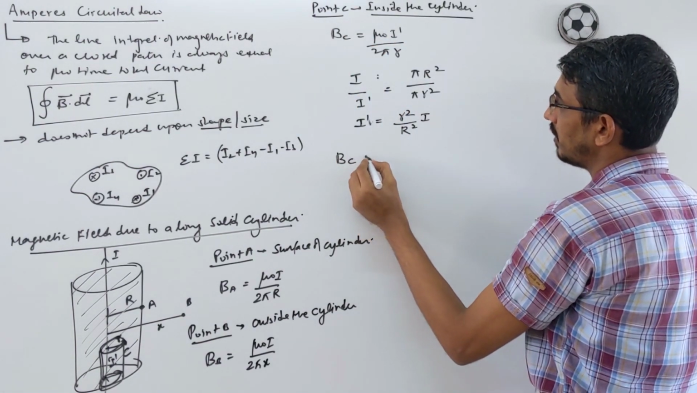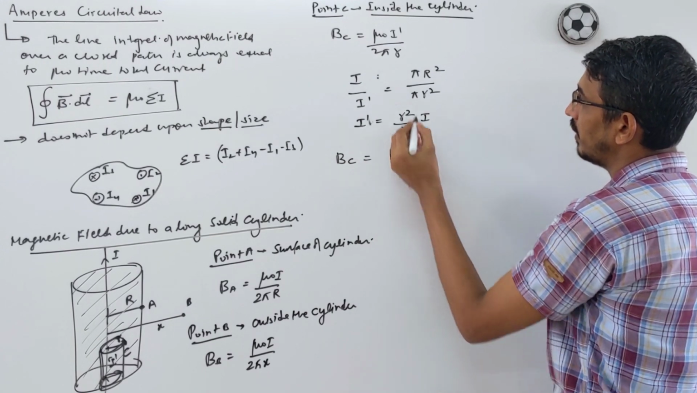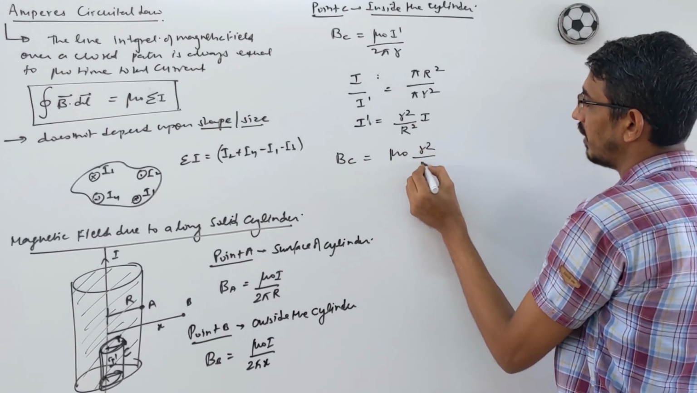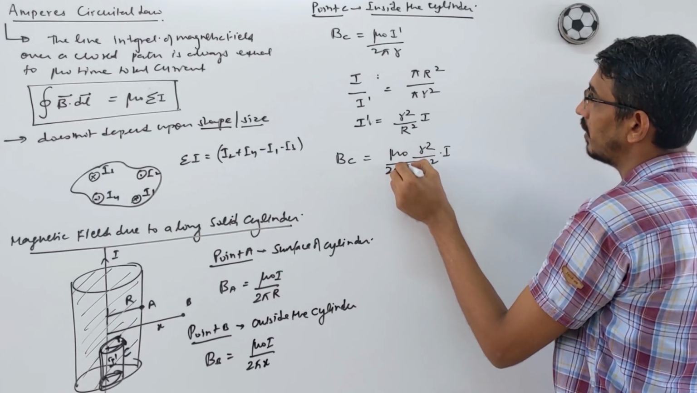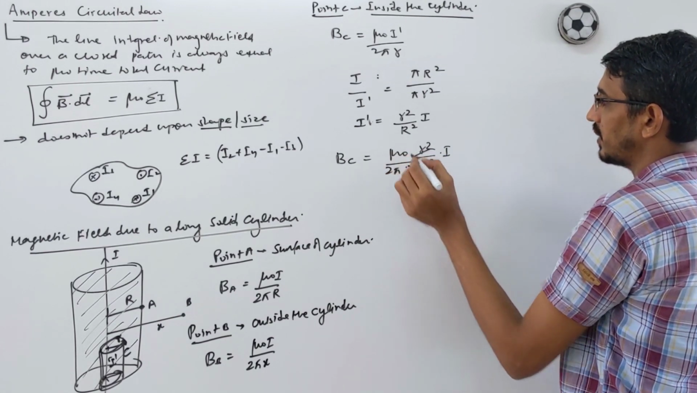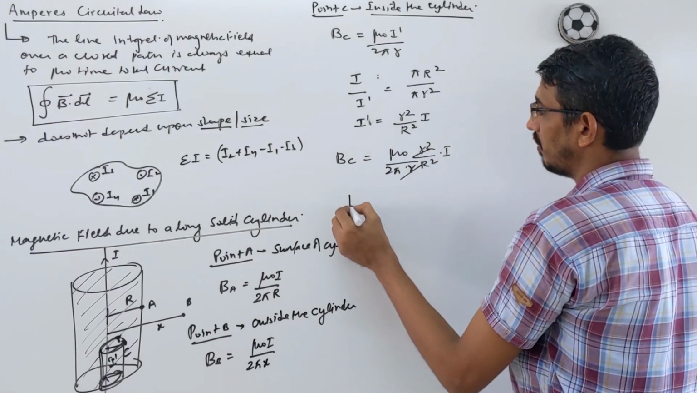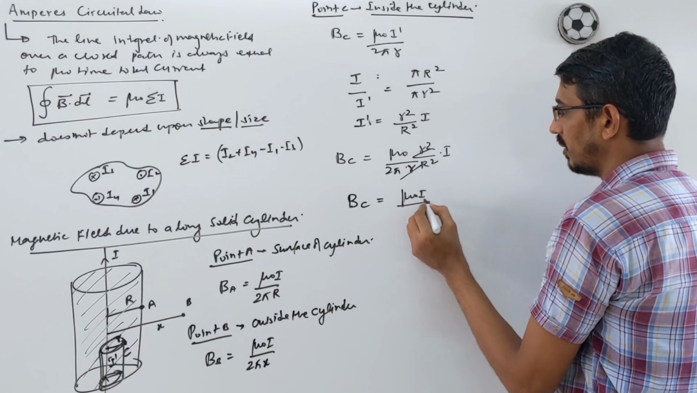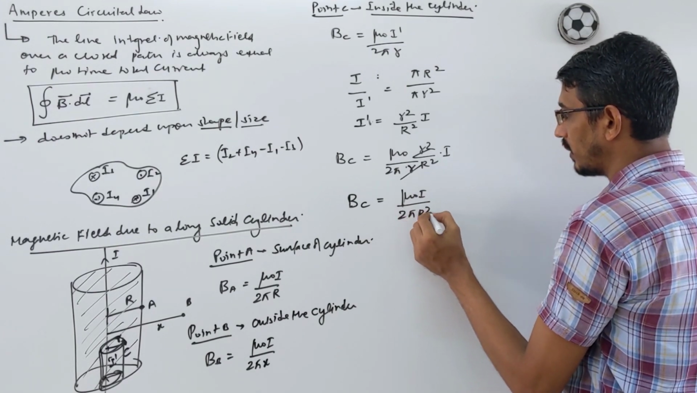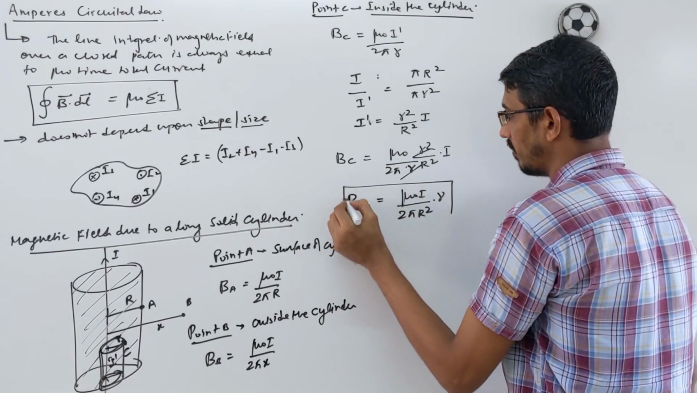So the magnetic field at point C is mu naught times r square by R square into I, divided by 2 pi into r. One r gets cancelled here. This is your final formula. The magnetic field at an inside point is mu naught I upon 2 pi R square into small r. This is important.